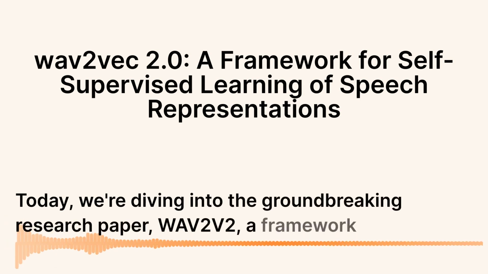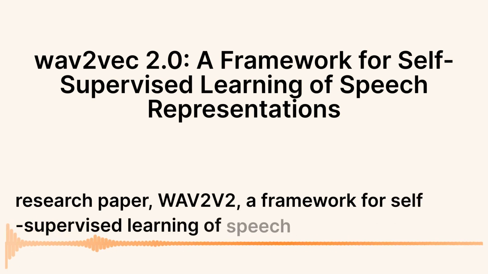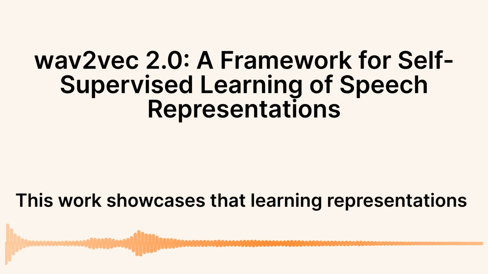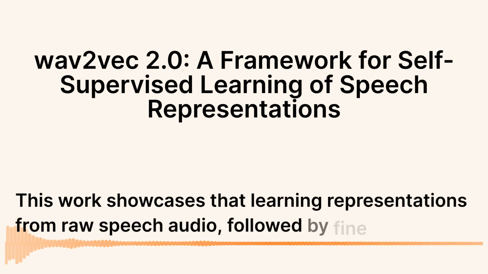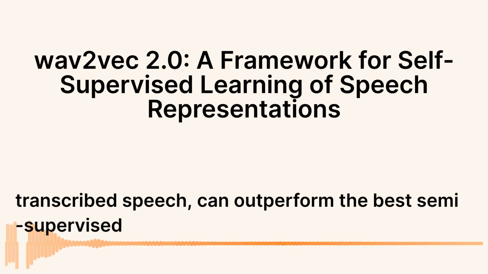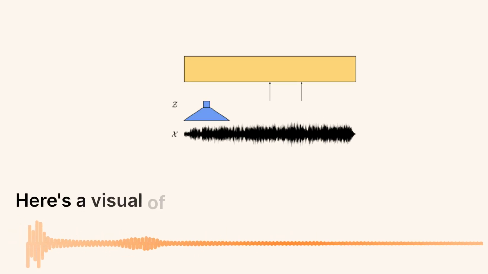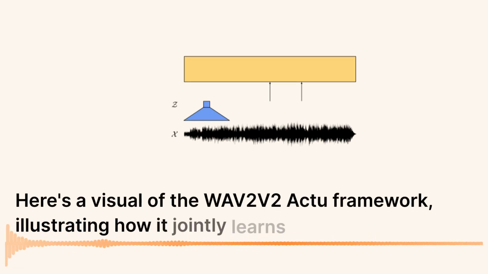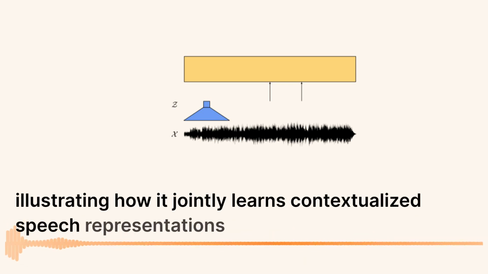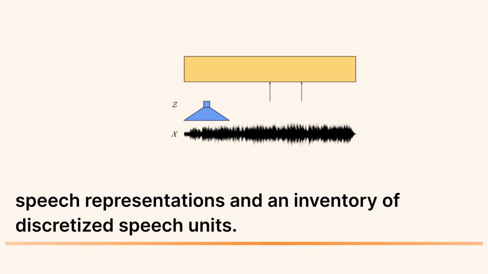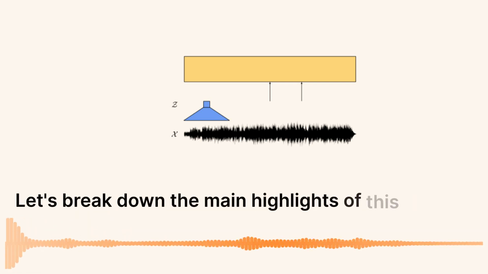wav2vec, a framework for self-supervised learning of speech representations. This work showcases that learning representations from raw speech audio, followed by fine-tuning on transcribed speech, can outperform the best semi-supervised methods. Here's a visual of the wav2vec framework, illustrating how it jointly learns contextualized speech representations and an inventory of discretized speech units. Let's break down the main highlights of this paper.